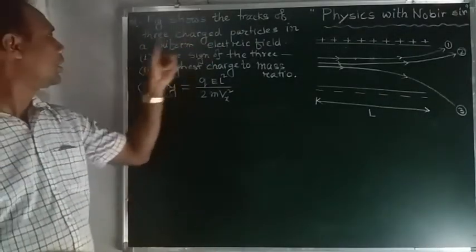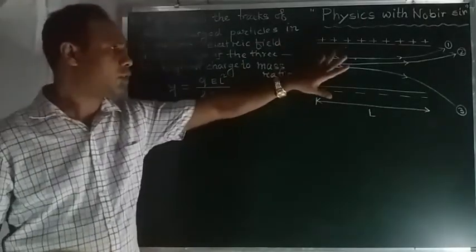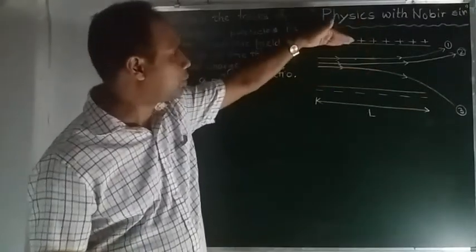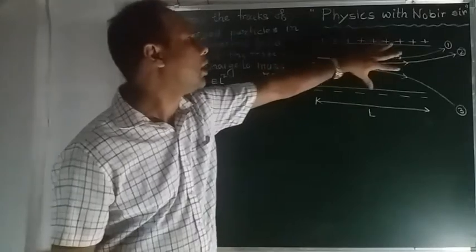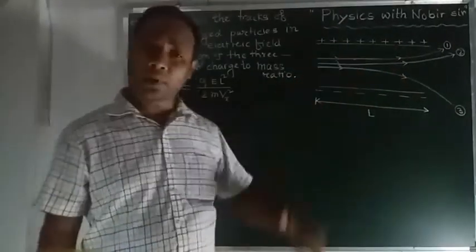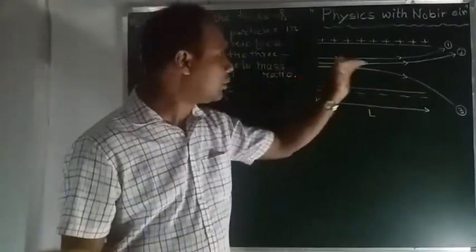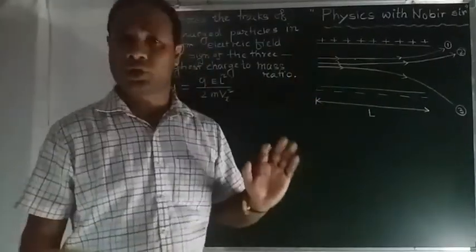The question is already written here. Figure shows the trace of the three charged particles in a uniform electric field. This is a uniform electric field. That means two plates, one positively charged plate and the other negatively charged plate. In between these two plates, a uniform electric field will be here. And in this uniform electric field, three charged particles are moving like this: number 1, number 2, number 3. These are the traces of the charged particles.